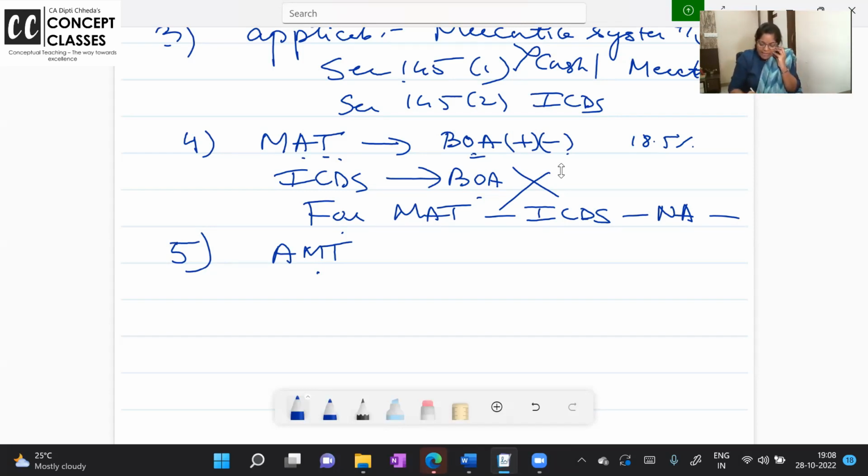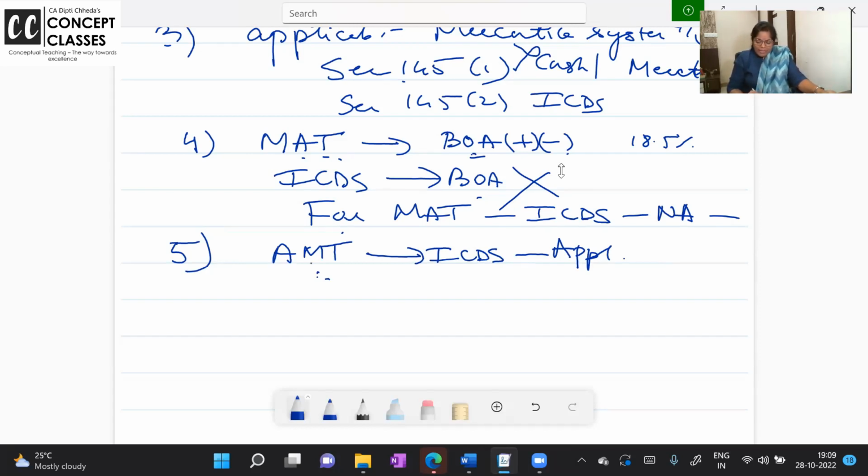So when I'm saying that for AMT, ICDS is applicable, Ma'am, how come? Because in AMT, we don't deal with the book profit. We take profit as per Income Tax Act, business head income. What you have computed as business head income, we add back those three deductions, section 10 exemption, 35AD and all, and then we pay 18.5% and then we compare. So in AMT, we are talking about business profit as per income tax, and so ICDS is applicable while computing AMT.